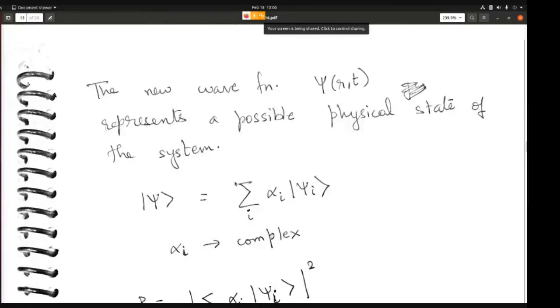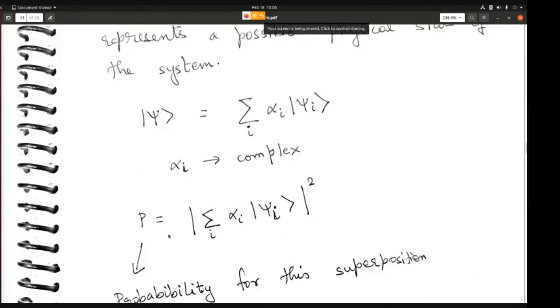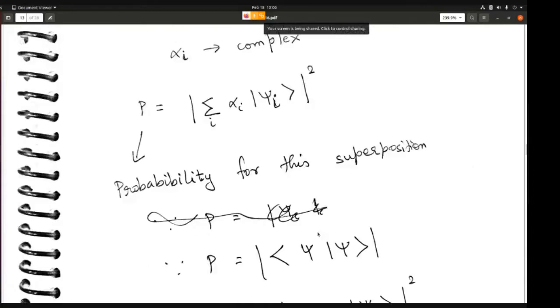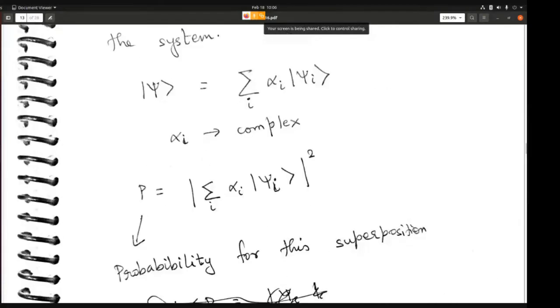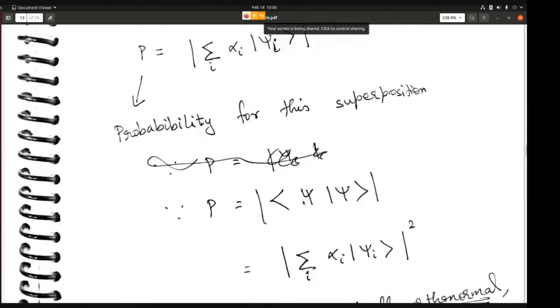So what is the probability for this superposition? What is the probability that the system is in one of these states? That probability we need to find out. The total probability is obviously given by the scalar product of this ket psi with itself, which is this function. Instead of psi, you can write it in terms of the superposition of the wave function, which is sigma i alpha i psi i, whole square. So this is the norm of the wave function.